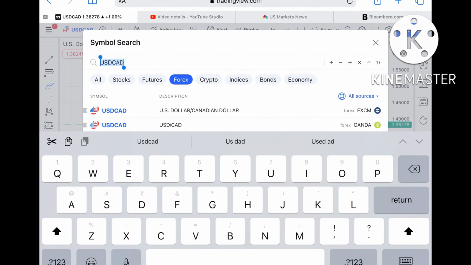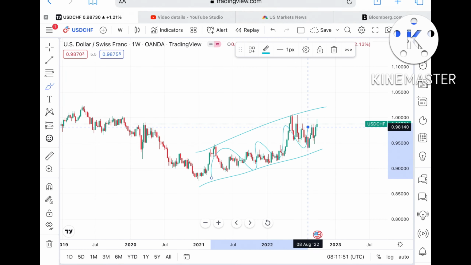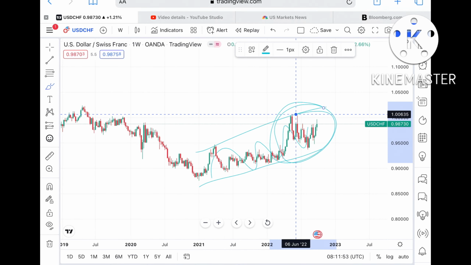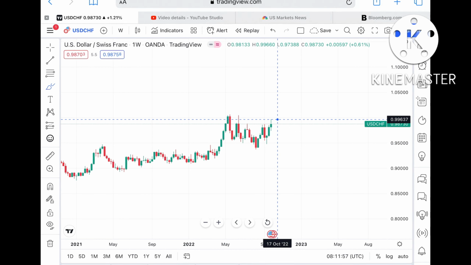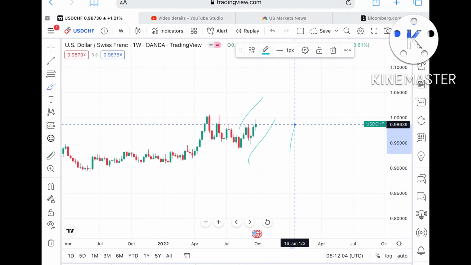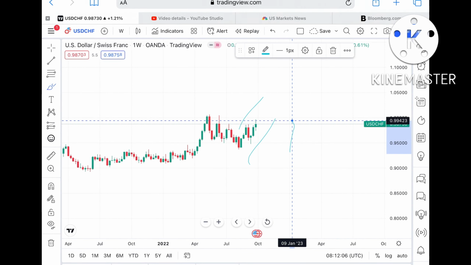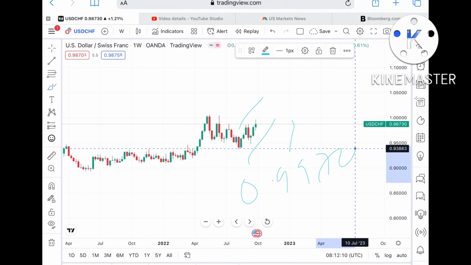Okay, and now we talk about USD CHF. As I've already told you, it is moving in an ascending order on the upside, but we have seen it is quite in a volatile range in this particular zone, and an upside if we can see in this particular week from 3 weeks continuously. Suppose if this level sustain, which is a higher chance and higher probability, it can go further upside towards a level of $0.99708.